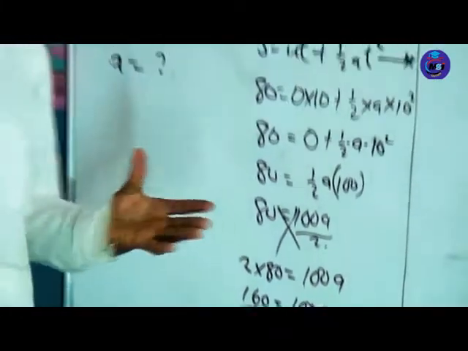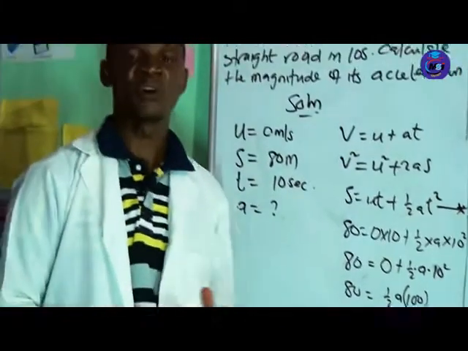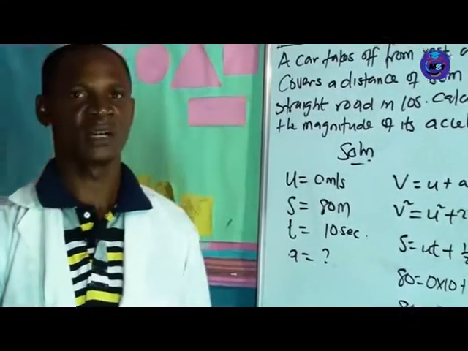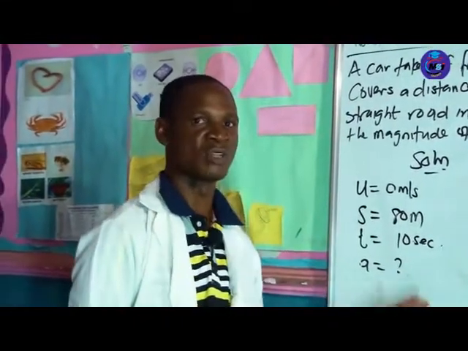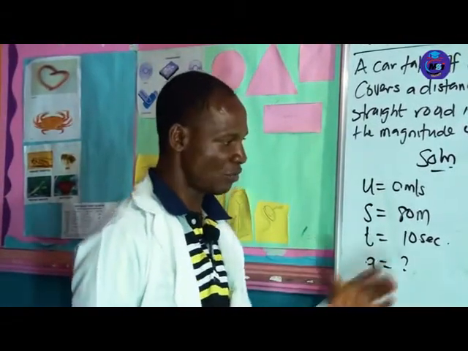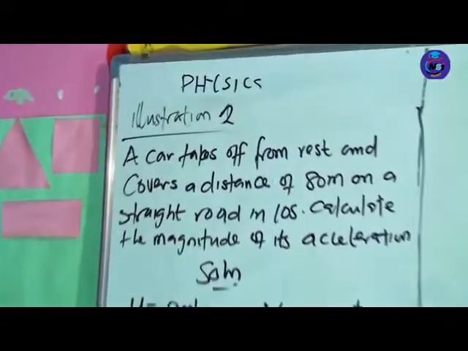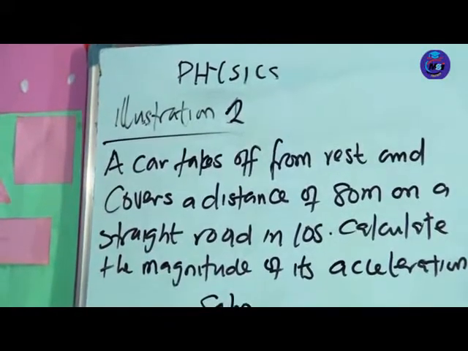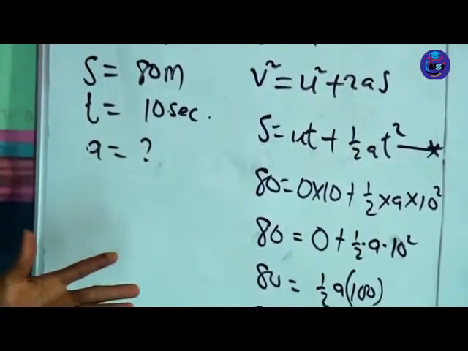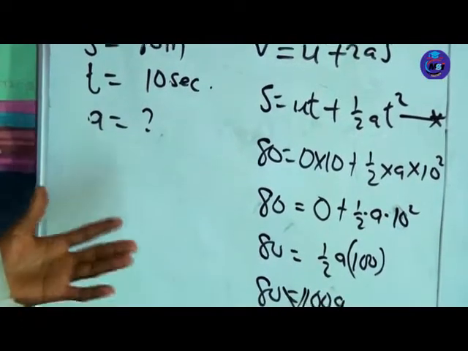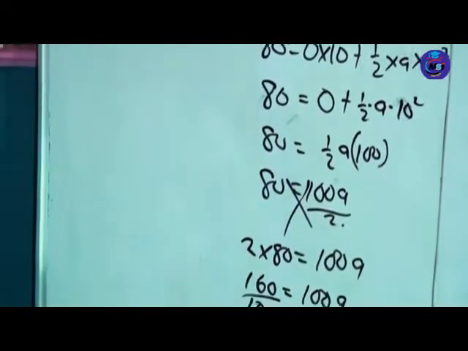The problem is simple and direct, not ambiguous. I feel you can do better if you follow the steps. On this topic, the third illustration will be given, which will require you to convert from kilometer per hour to meter per second.